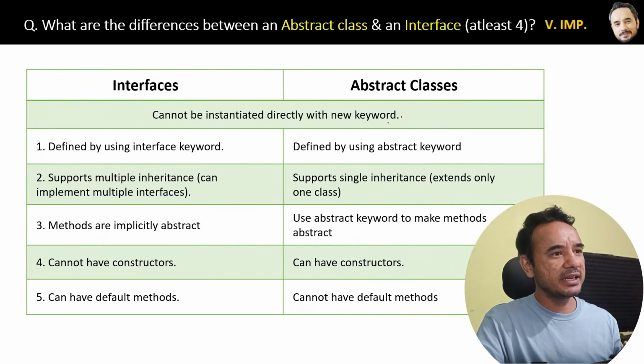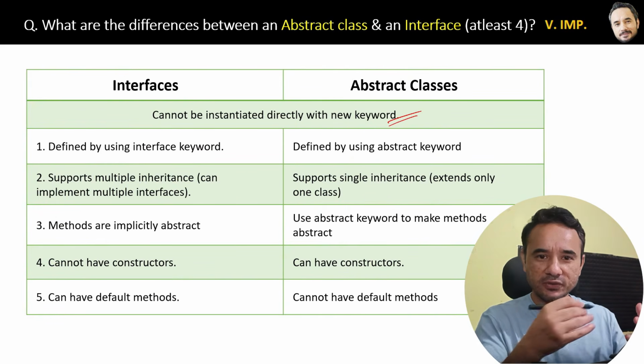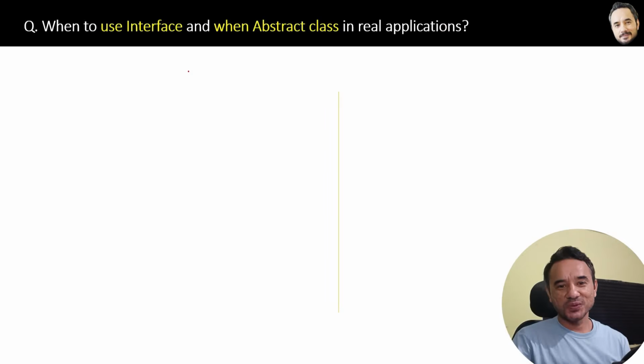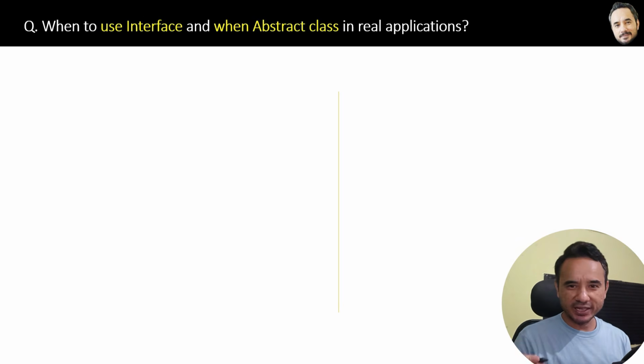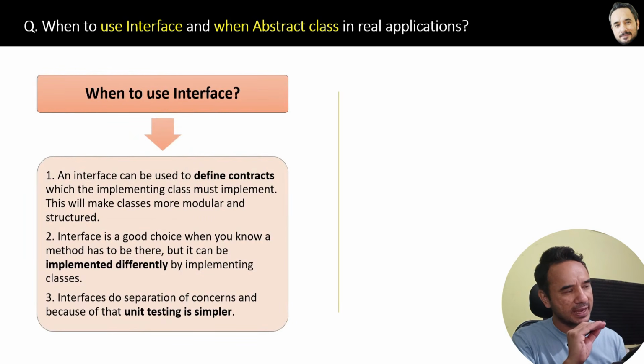What is the similarity and then what are the 5 differences, and that will be then much easier for you to revise later. When to use the interface and when the abstract classes in a real application. So this is like a revision question, a very theoretical question. I am just concluding some points here, no code, and mostly I already explained. Just a revision. So when should we use interfaces, and here are the top 3 reasons.